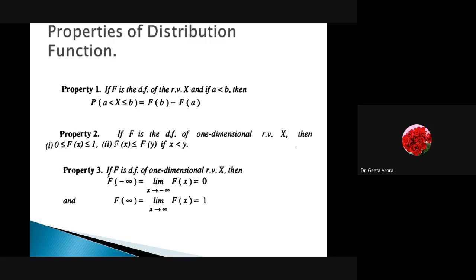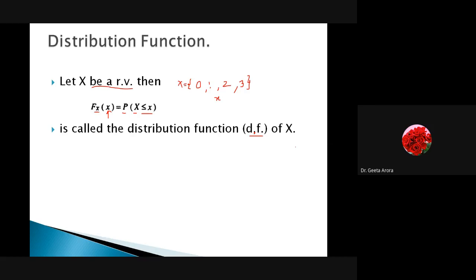Now we have some properties also. Here I have shown you that capital X is a random variable that can take the values 0, 1, 2, 3, and whatever values it can take, those are small x. For example, let me write down the probability that on tossing 3 coins, these are the x values, no?